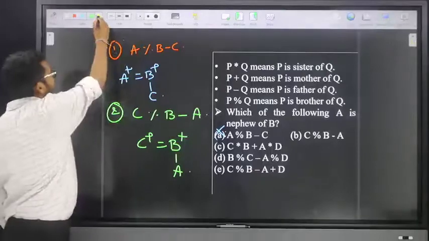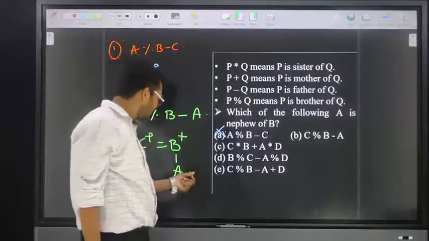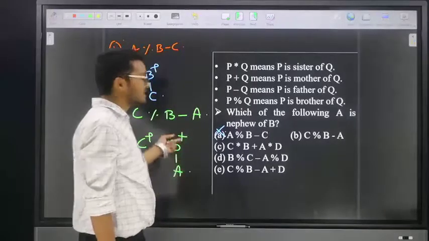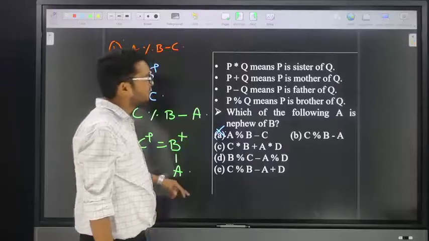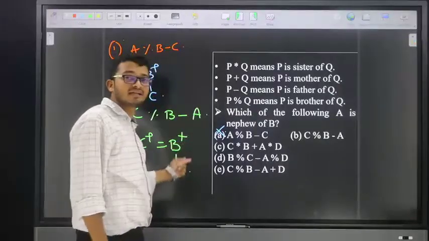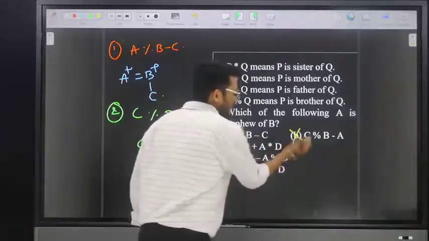In this case, how is A related to B? Can't say, we don't know the gender of A. So by using option number two, we are not able to conclude how A is related to B. But our requirement is nephew of B. There is no chance for nephew; it may be son of B or maybe daughter of B. That means for this second option also no chance.